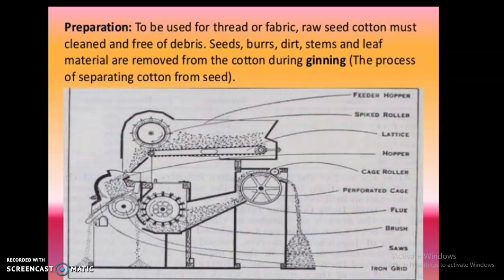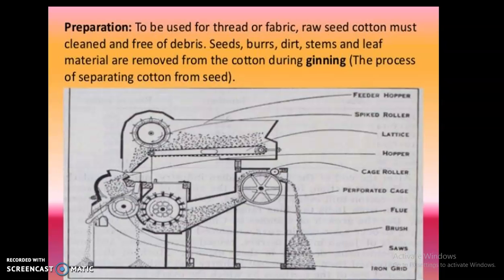To be used for thread or fabric, raw seed cotton must be cleaned and free of debris. Debris, the waste material that also comes along with these cotton seeds, is why it is necessary to remove it. So seeds, dirt, stems and leaf material are removed from the cotton during ginning, and this is done at the time of ginning. The process of separating cotton from seed is the definition of ginning, that is, ginning is basically removing the cotton seeds from the fiber by combing. All right. The fibrous material left after removing seeds from cotton bolls is called lint.